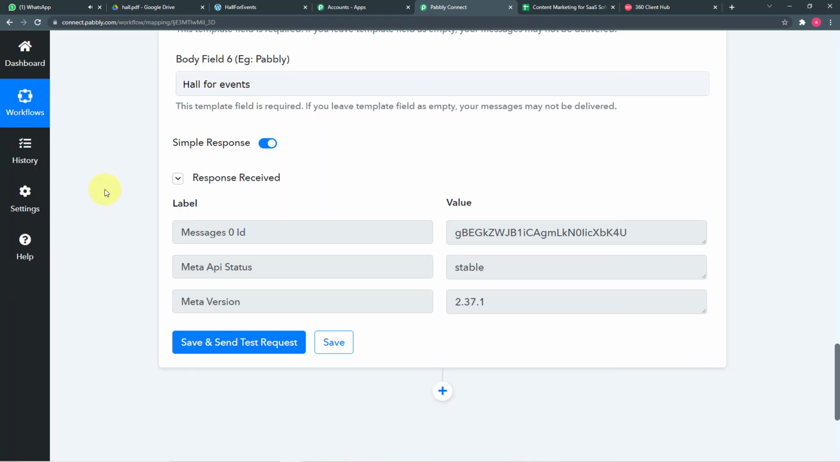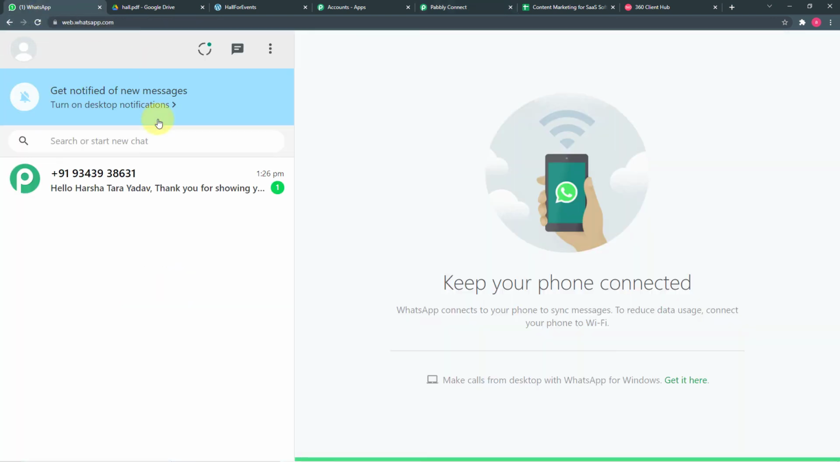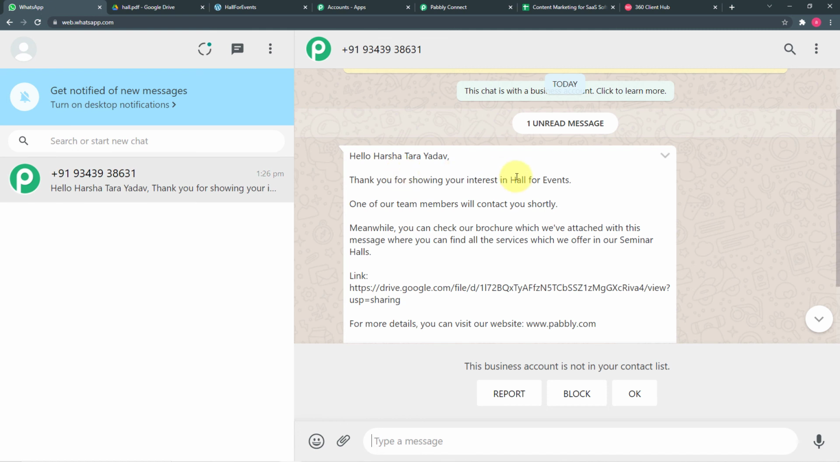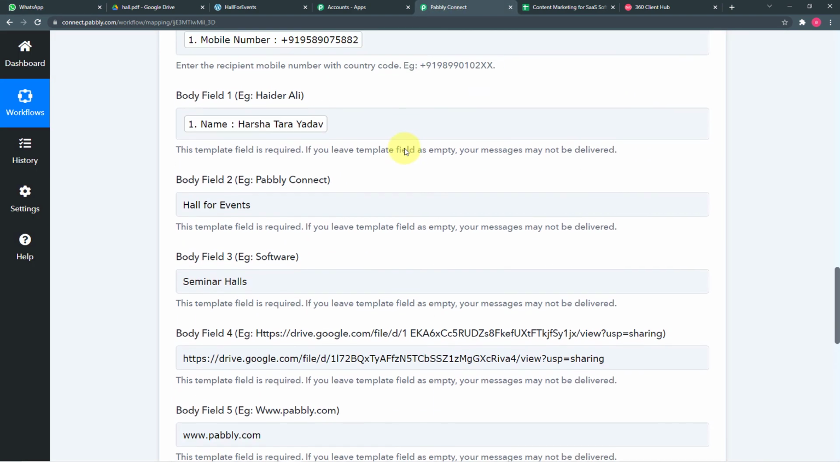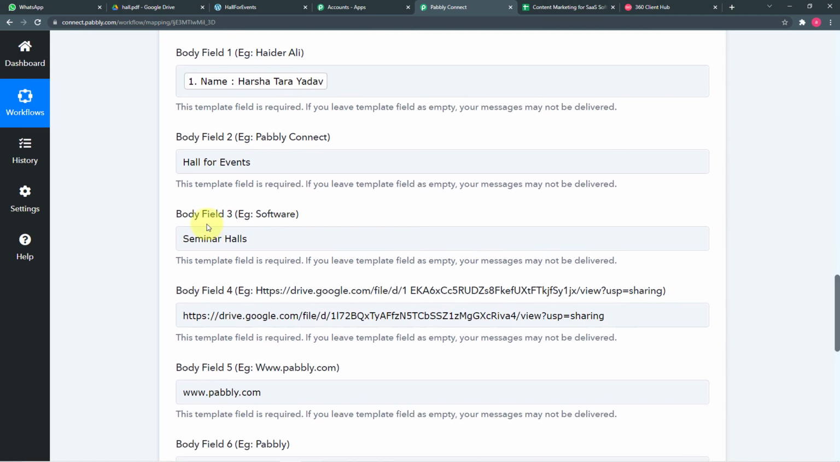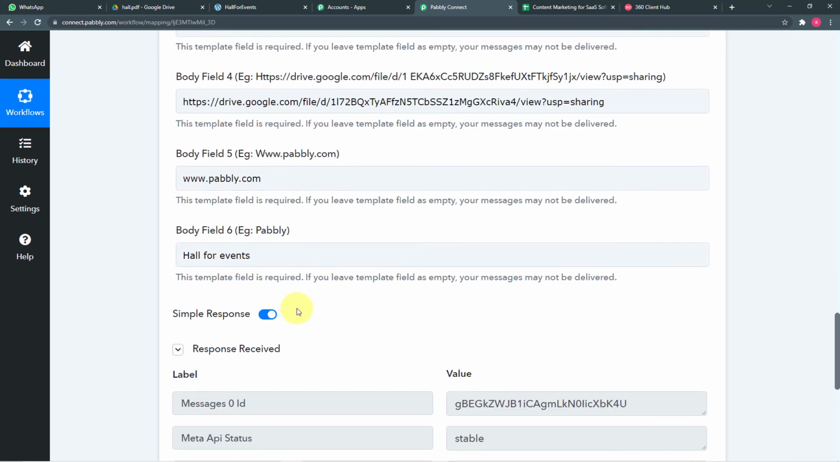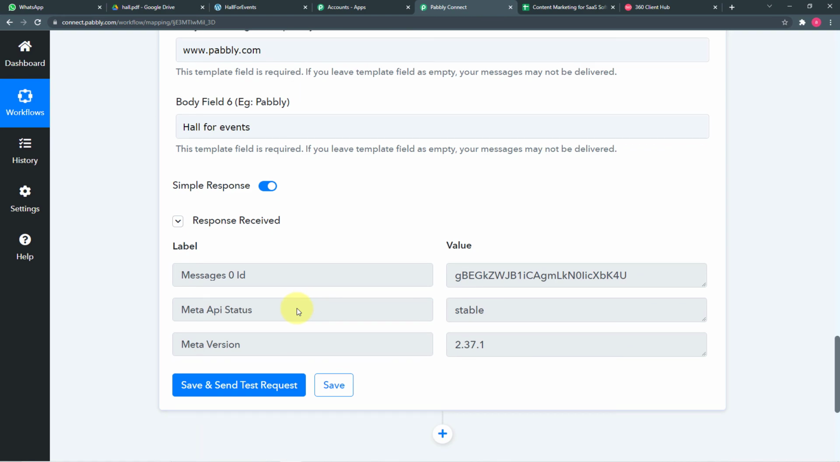And you can see it started showing this response and we have received a new message. Let's check. And it is saying, hello, thank you for showing your interest in hall for events. Okay, and here you can see the services which we offer in the seminar hall. So you can see the body fields are filled here automatically as we have filled the details here like this, and these things. Okay. So our connection is working properly with WhatsApp.